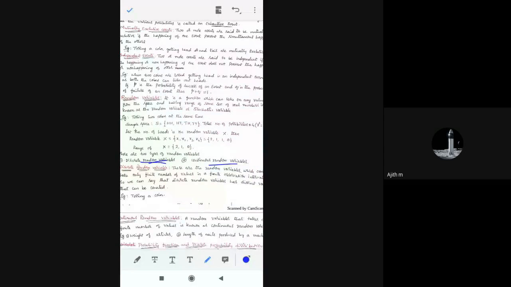The name itself says it. Next type is quite opposite to the first one. That is continuous random variable. Continuous random variable means we have an infinite number of values. There we have finite values that can be countable, and here it cannot be countable. So such examples are also there. For discrete, it is easy: only rolling a dice or tossing the coin. So these are all the basic examples for discrete random variable.